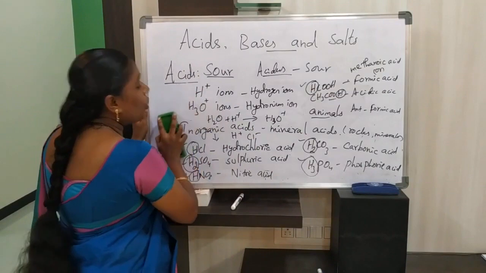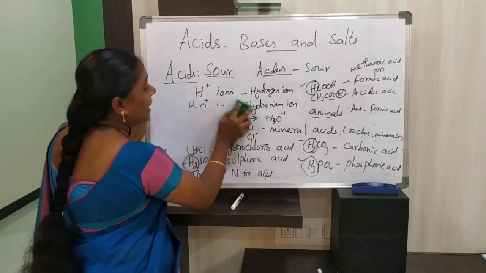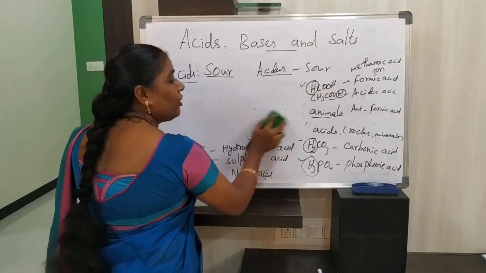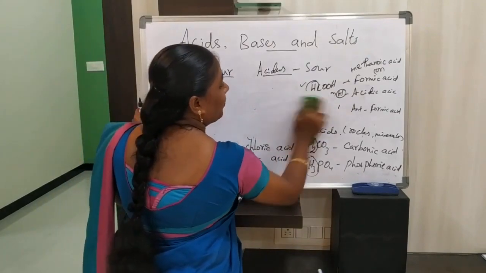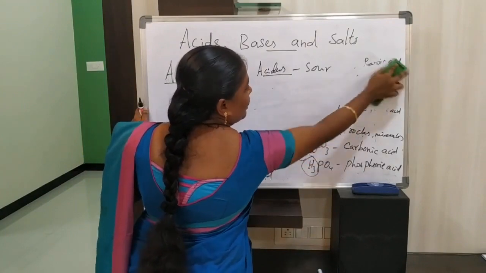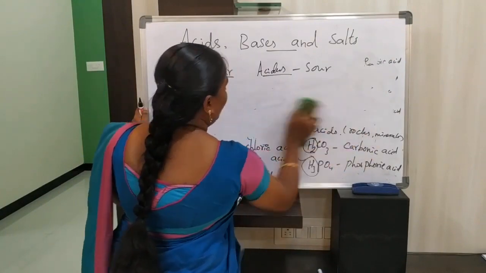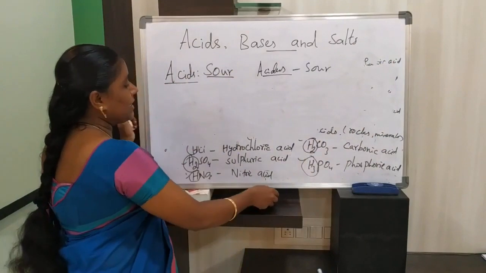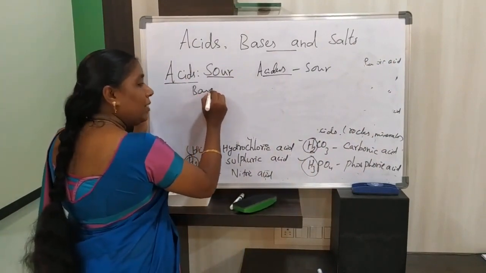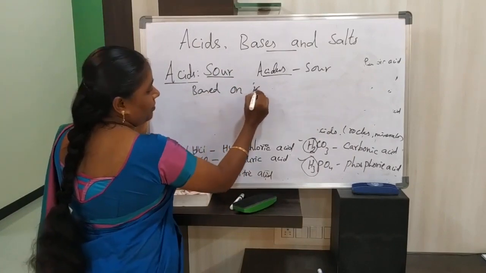And based on concentration and ionization, acids can be classified into strong acid as well as weak acid.